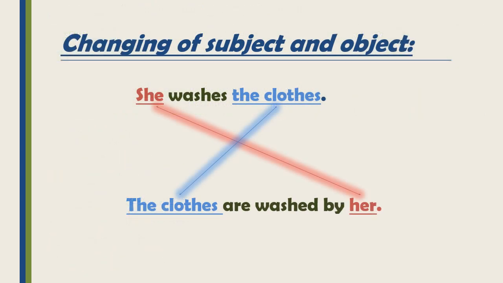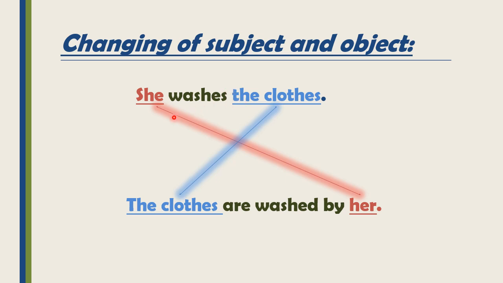Now we shall discuss rules one by one, that is how we will apply those rules to a sentence while we are changing active voice into passive voice. The first one is changing of subject and object. As I have told you, the subject is the person or thing who is doing an action and the object is the person or thing who is receiving an action. So in this sentence in front of us, she washes the clothes. Here she is performing an action, so it is subject. And who is receiving an action? The clothes are receiving an action, so the clothes are object.